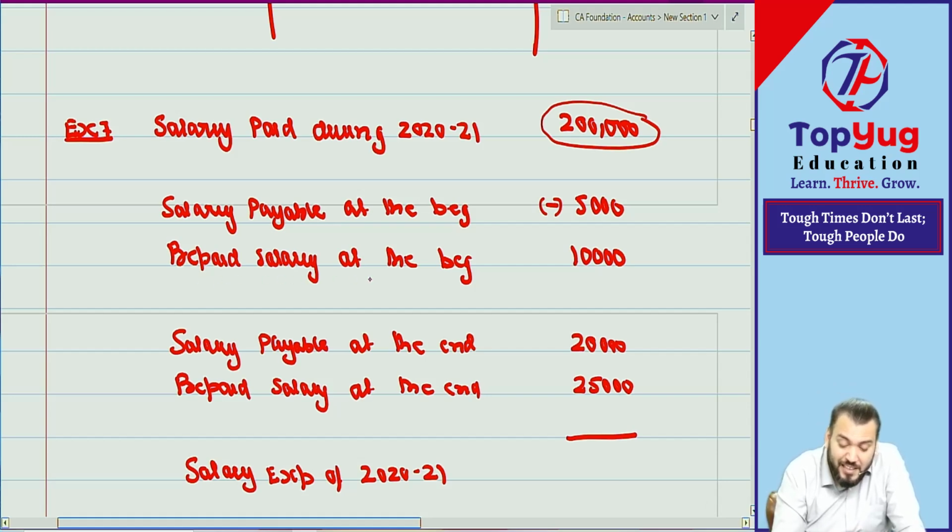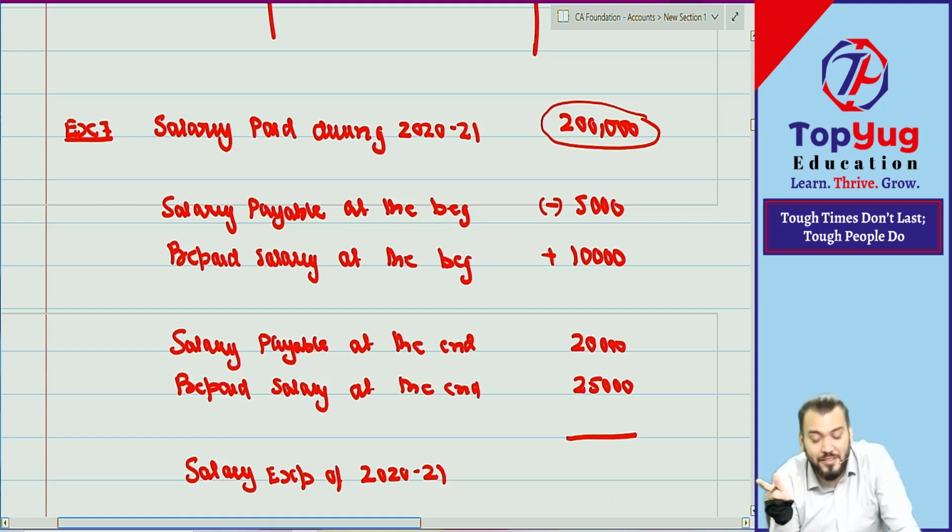Then prepaid salary at the beginning. It was paid in last year, but it is an expense of the current year, so plus. Correct. Then salary payable at the end: it is paid in the current year, but not an expense of the current year, it is an expense of next year, so minus. Correct.